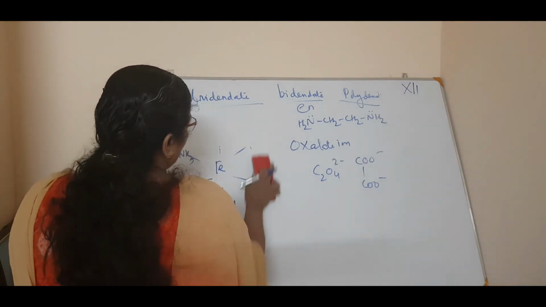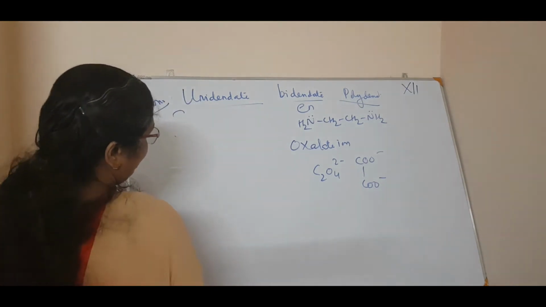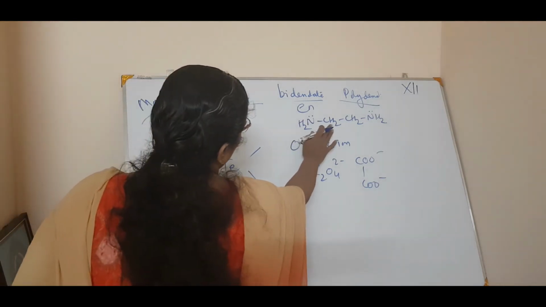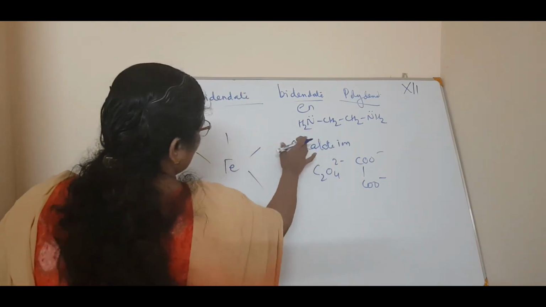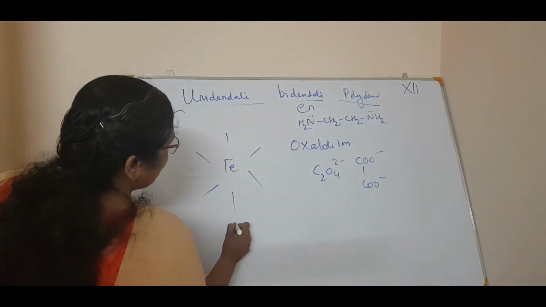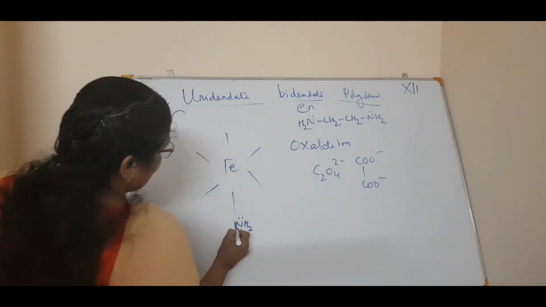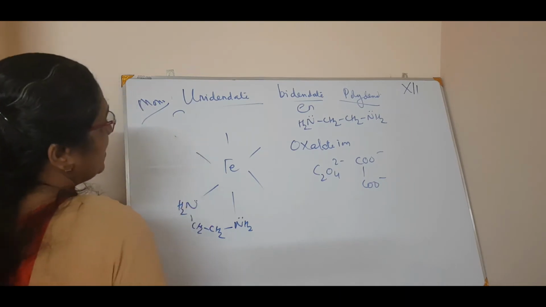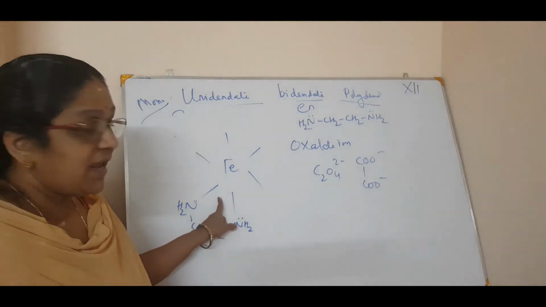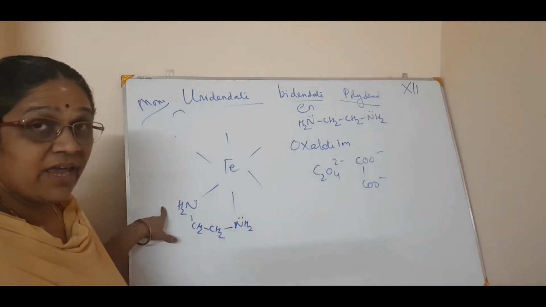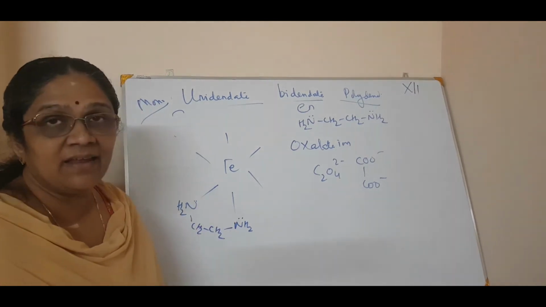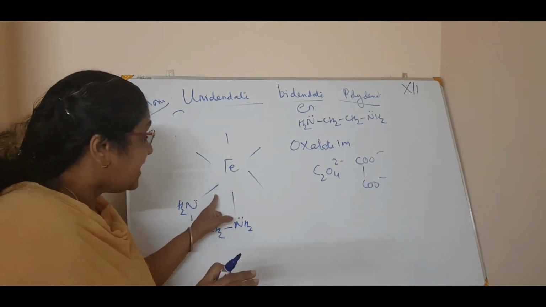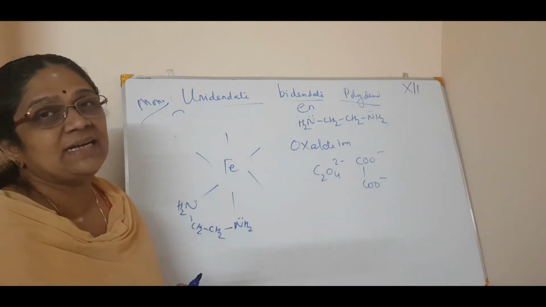In this structure, Fe with bonds 1, 2, 3, 4, 5 and 6, for a didentate ligand, for example, I can attach this bond with this NH2, then comes CH2, CH2 and the next NH2. So 2 bonds will be made with 1 molecule. Why? Because it is a didentate ligand. There are 2 donor atoms in a single molecule which can link directly to a central metal atom.